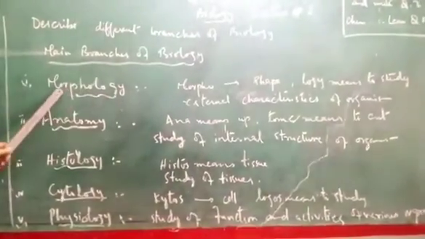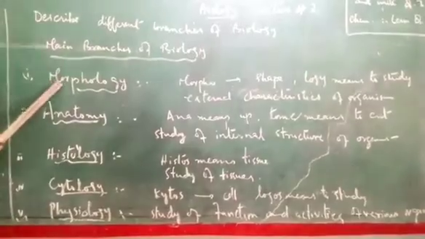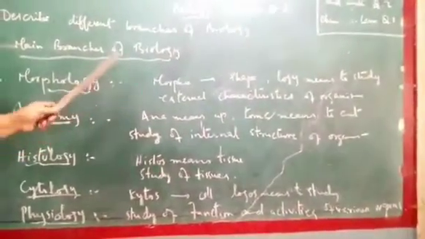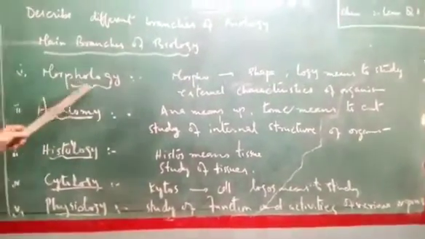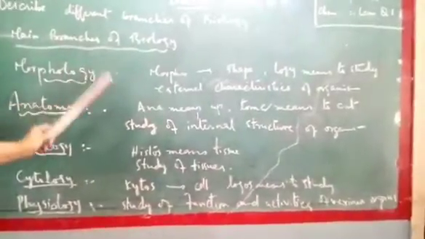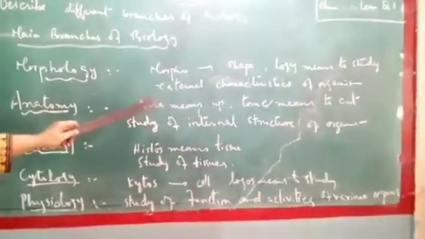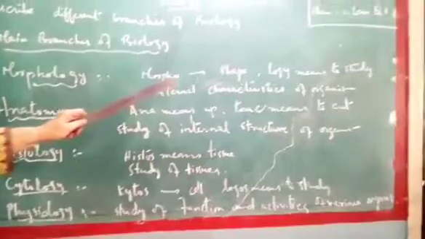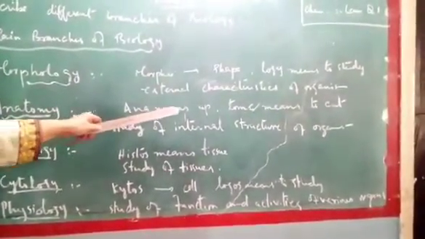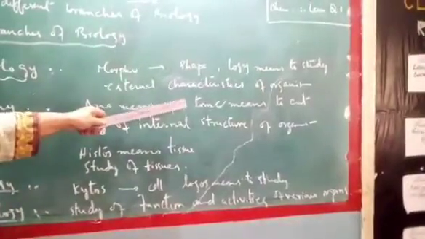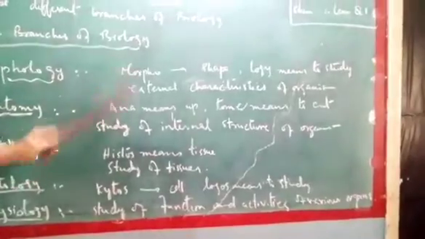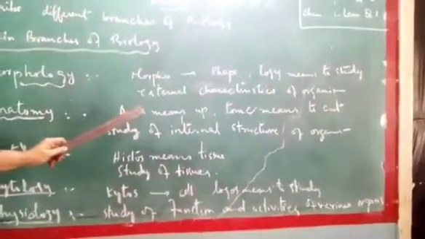Morphology. It is the combination of two words, morpho and logos, as we have studied in biology. Morpho means shape, logos means to study. It means to study the external structure of an organism, and you know that organisms include both plants and animals. Anatomy. Ana means up and tom means to cut. It means to study the internal structure of the organism after cutting.